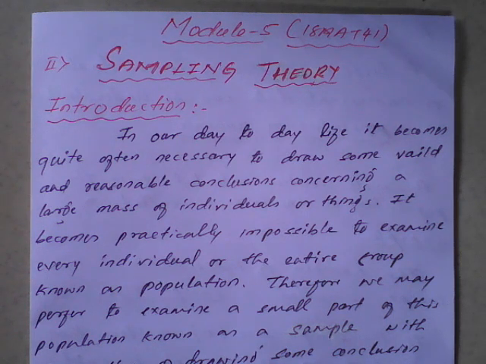In that, we have completed what is joint probability distribution, how to prepare the joint probability distribution table, then what is marginal probability distribution. Then we have seen expectation of random variable x, expectation of random variable y, then expectation of random variable xy.